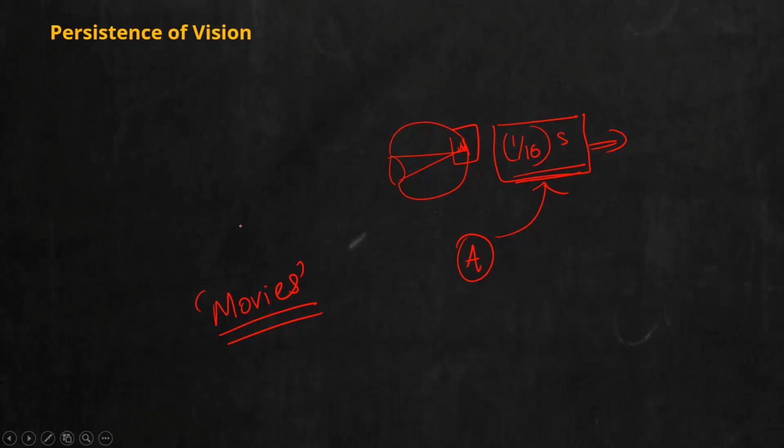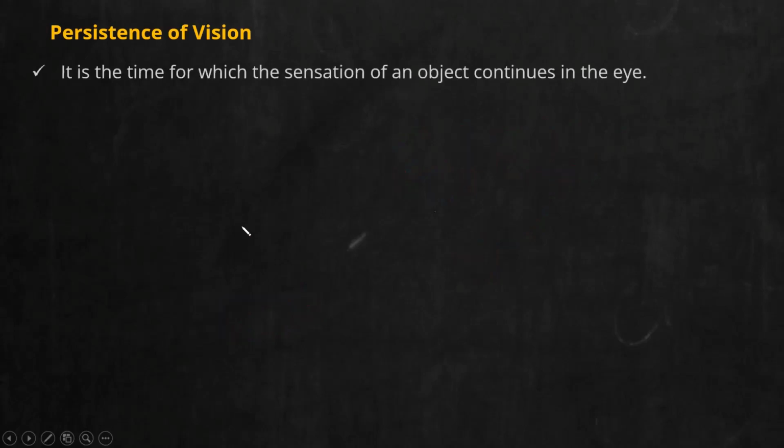So let us write the definition. Write down. It is a time for which the sensation of an object continues in the eye. Here, when I say continues in the eye, even after the object is removed, this sensation will remain. And that is a very short span.